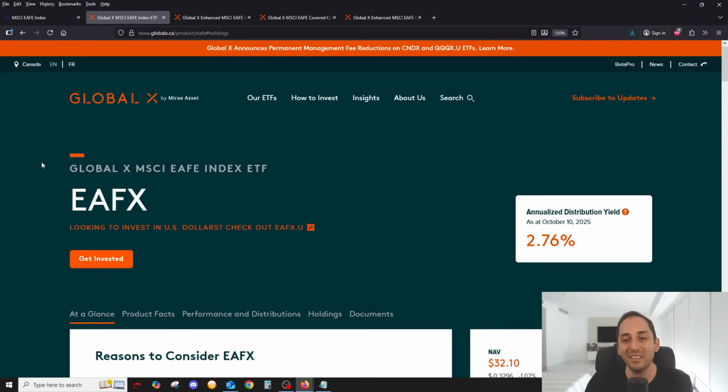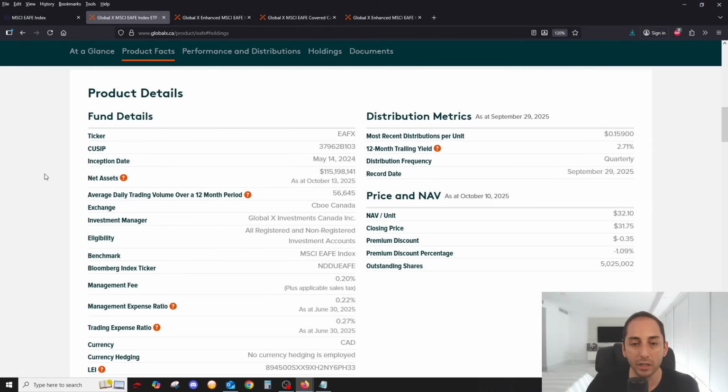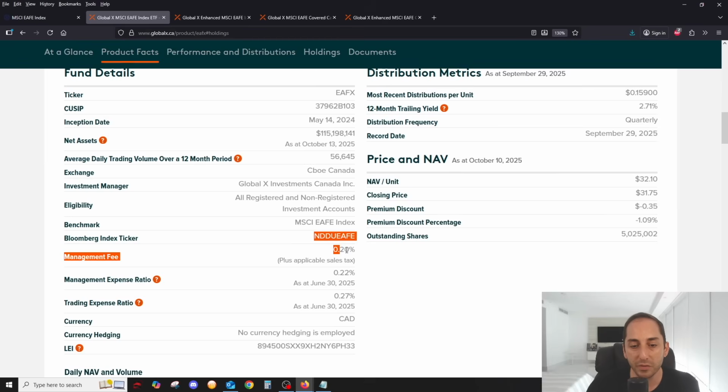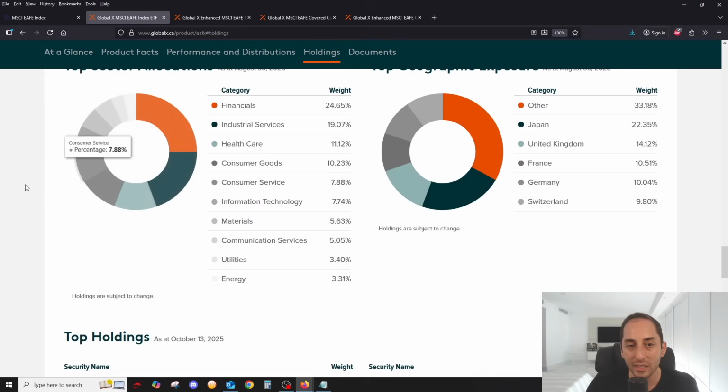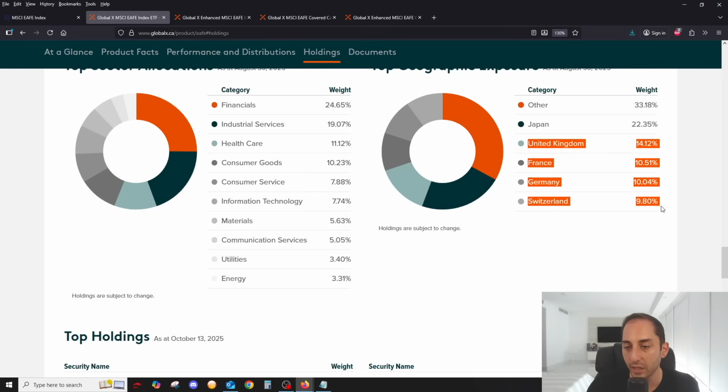So in terms of ETFs that track this index, Global X has 4 of them. Let's review them together. You have EAFX, the Global X MSCI EAFE Index ETF. This is your classic index ETF that just tracks or tries to replicate that index. You could look at everything about it here: management fee, MER. If we look at the holdings, you'll see very similar sector allocation to what we saw earlier. And you see other 33%, that would be Australia and Sweden and a bunch of other countries. But you have the biggest chunk in Japan and the 4 big economies in Europe.